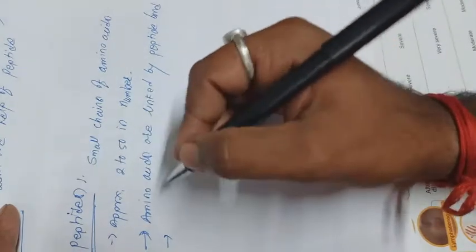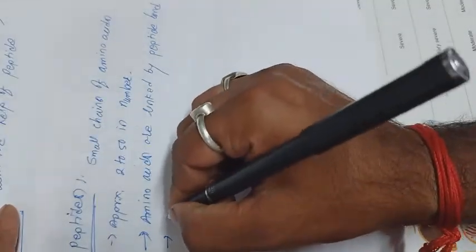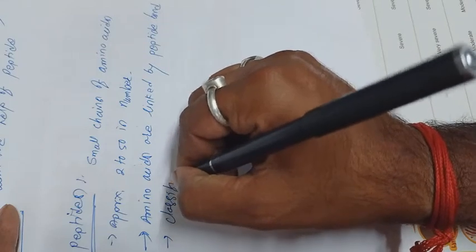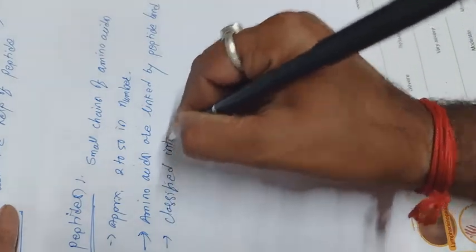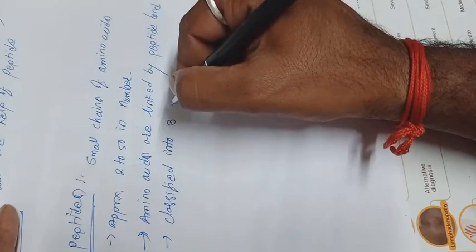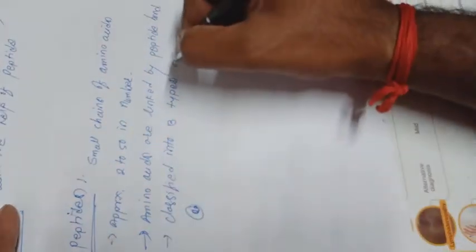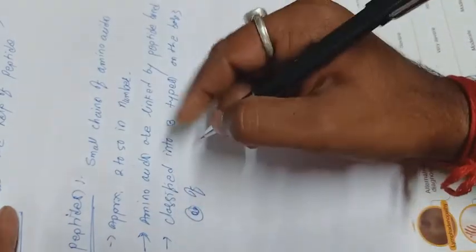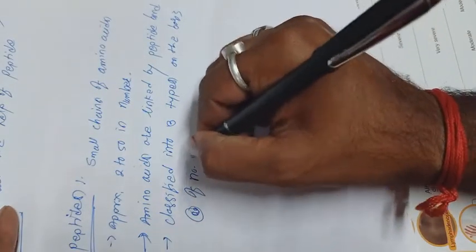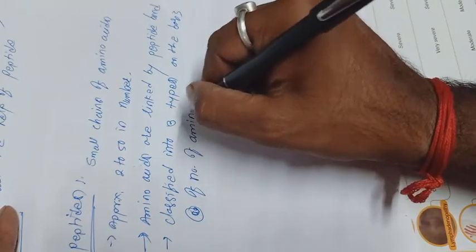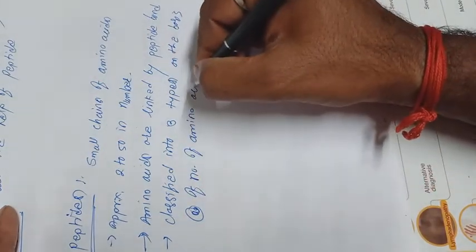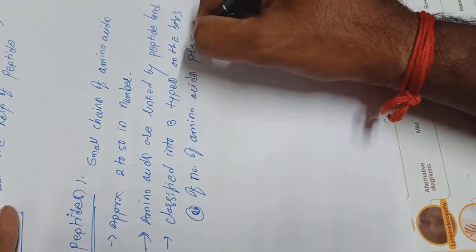So these specific peptides are classified into three types on the basis of the number of amino acids present.